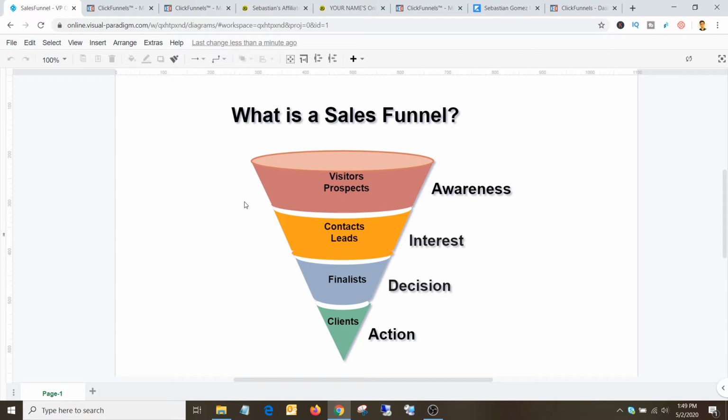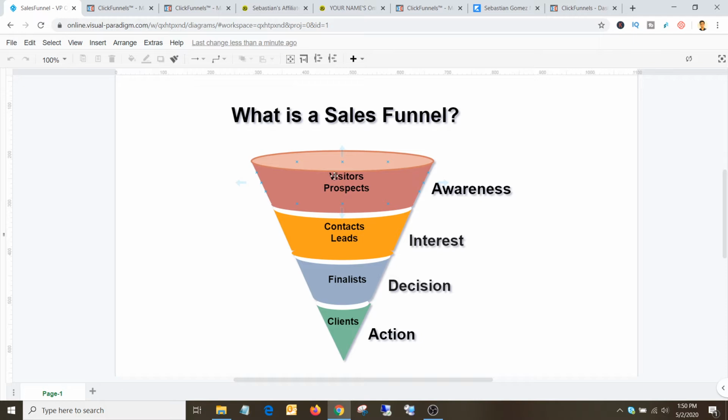As you can see in this image, visitors will be at the top of your funnel. This is the first stage of your funnel, where you will drive traffic to your first page, maybe from YouTube, Facebook, Google, blogs, Facebook ads or solo ads, etc. The visitors visiting your first stage may not be aware of you or your product or anything. So that's why it is also called the awareness stage, where they will come to know about you.